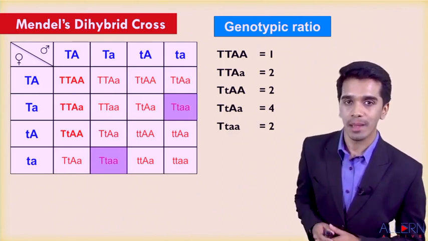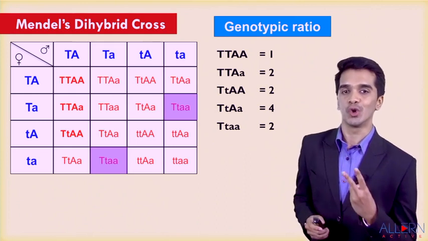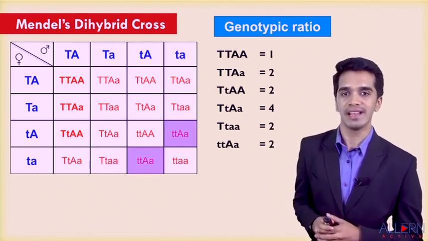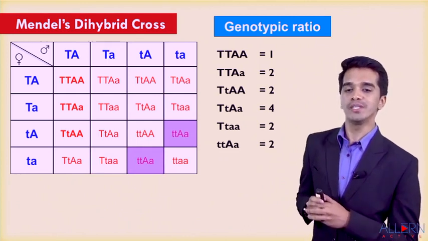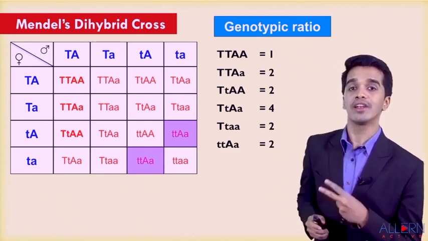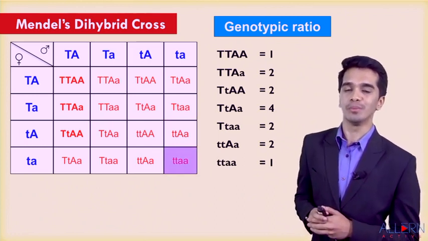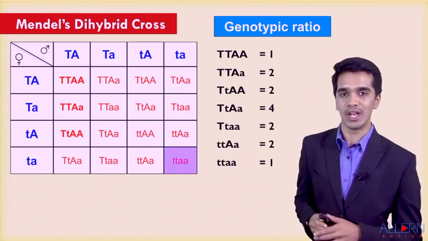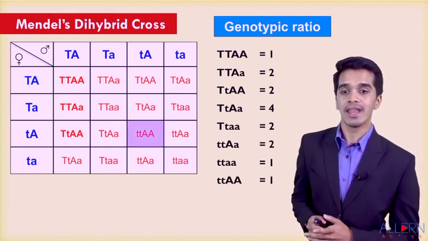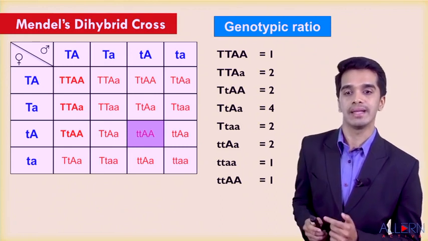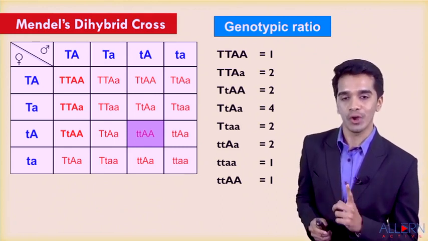If you have seen the table, how many combinations are there? 2 combinations. Next will be small t, small t, capital A, small a. If you observe the highlighted boxes, there are 2 combinations. Next will be small t, small t, small a, small a. That is only 1 combination. Next will be small t, small t, capital A, capital A. That is only 1 combination.